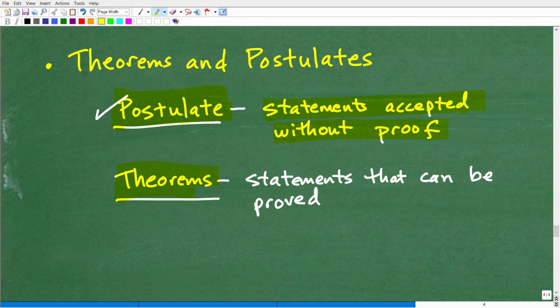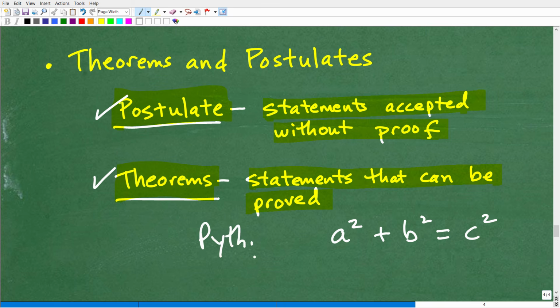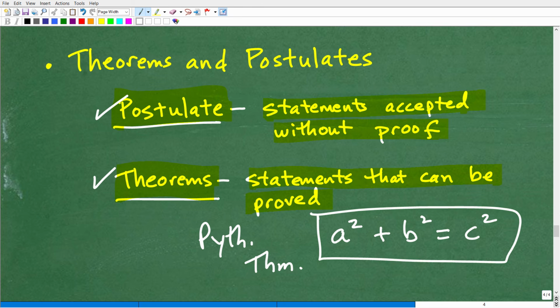Now, then we have something called theorems. Theorems and postulates are not to be confused. Theorems are statements that can be proved. These are things that can be proved. So you might be familiar with this: a squared plus b squared is equal to c squared. This is something called the Pythagorean theorem. So that's what this thing right here is called. By definition, it's a theorem.